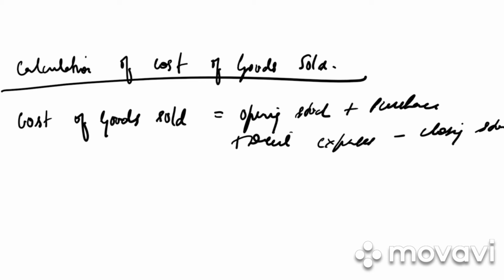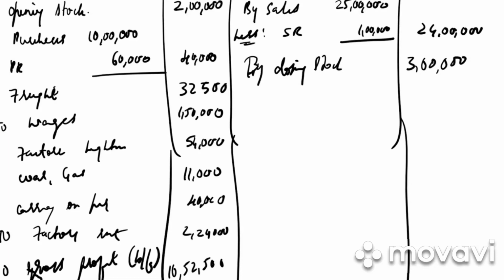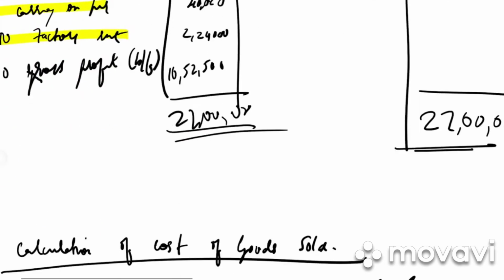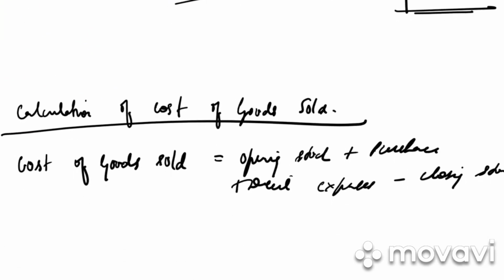So what are direct expenses? All the expenses which are debited to the trading account. Freight, wages, factory expense, coal, gas, carriage on purchase, factory rent. Okay. So whenever in the problem they've asked us to calculate the cost of goods sold, the formula is opening stock plus purchase plus direct expense minus closing stock. Clear?